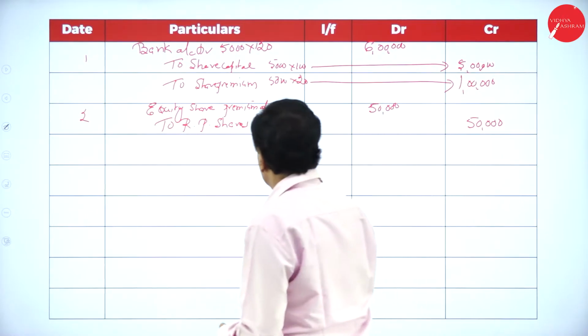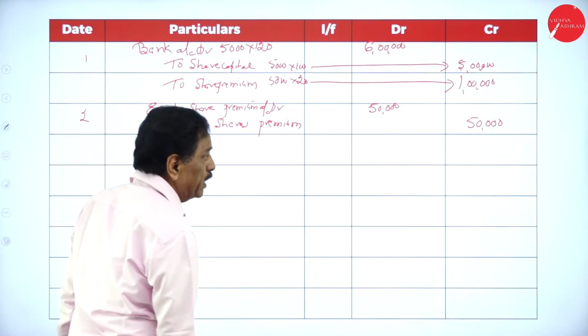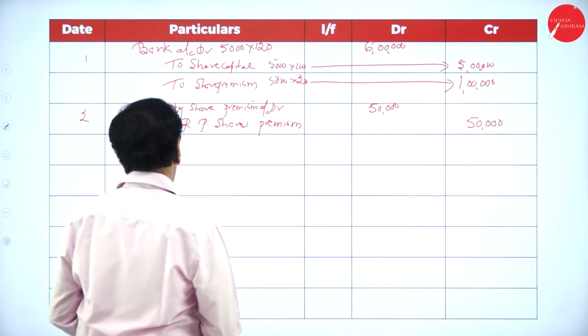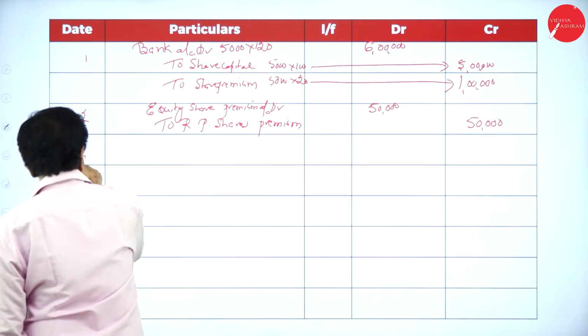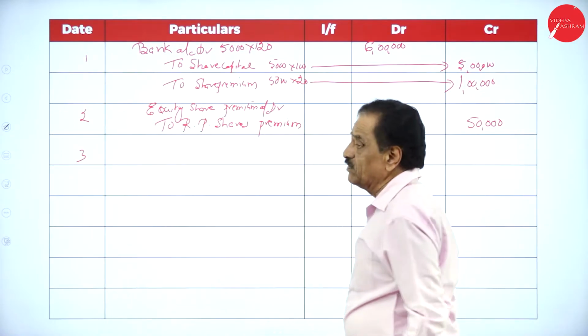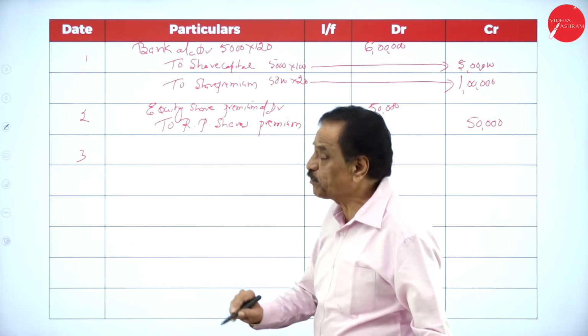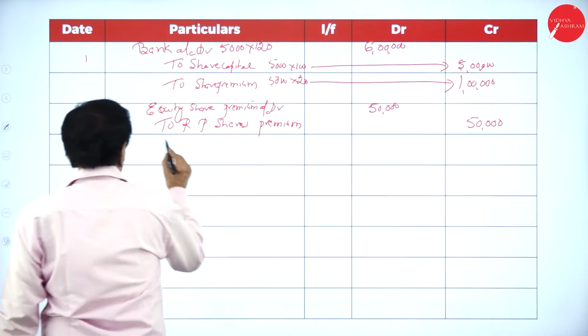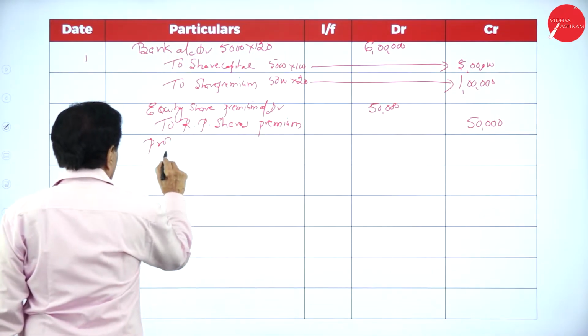What's the entry? Equity share premium account debtor to preference share premium account. Number 3, premium to premium, face value 5 lakh, another face value 5 lakh, we can take from the profit and loss account. Profit and loss account debtor.